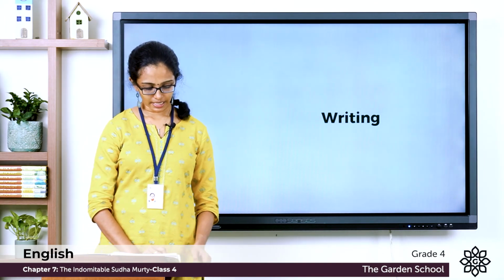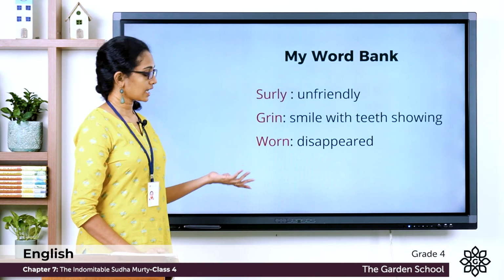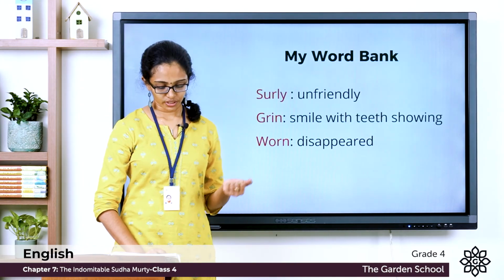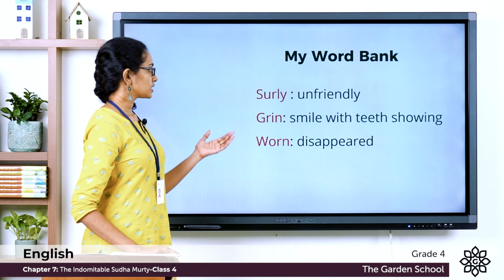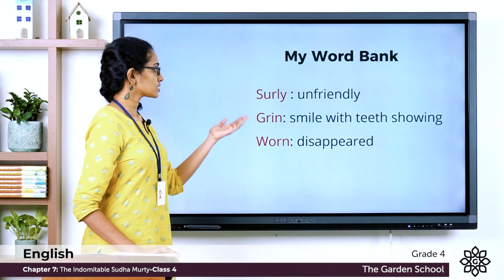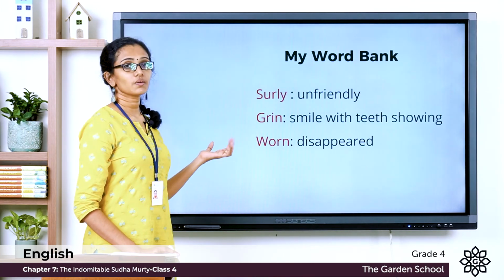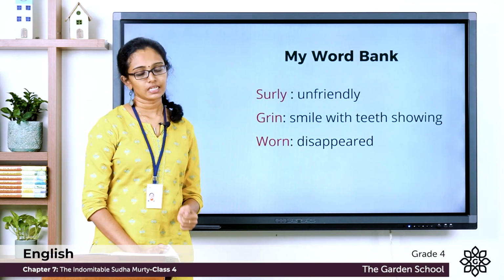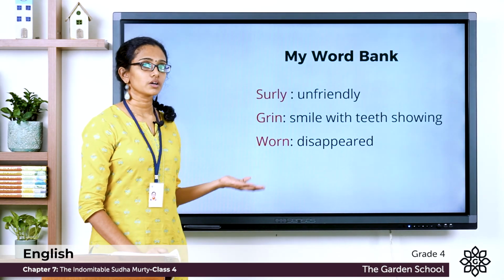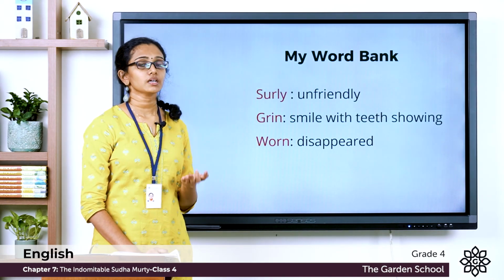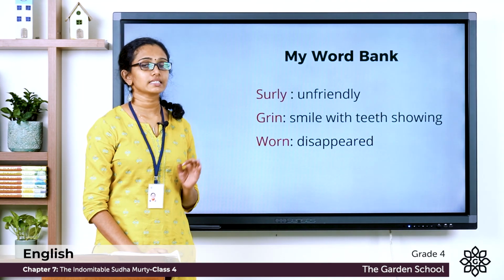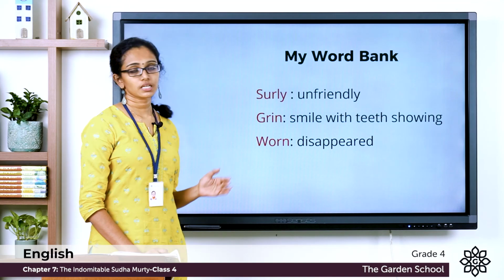And the next exercise is My Word Bank, and there you have to write the new words that you have learned in this poem. So which are the new words you learned in this poem? Surly, which means unfriendly, grin, which means smile with teeth showing, and warn, which means disappear in this poem. So you have to make a note of these new words in your notebook and learn their spellings and pronunciation, and also make sure you know how to write a sentence with each of these words.